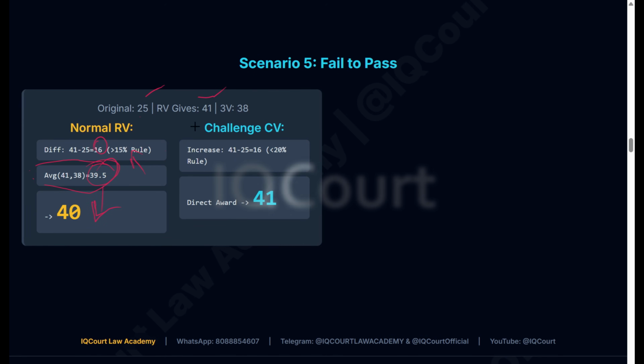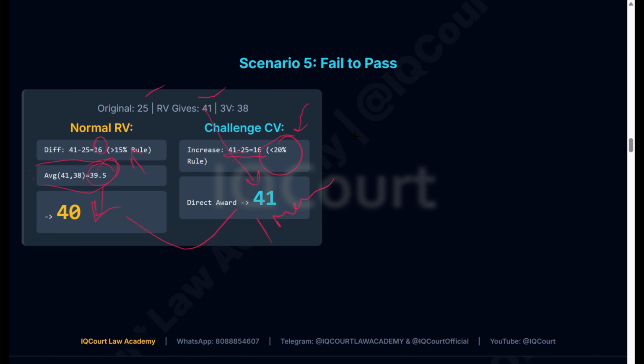In the challenge evaluation, the difference of 16 marks comes under the below 20% rule. So they will directly give you the full marks, that is 41. You can see there's an increase of 1 mark in challenge valuation. Okay, this is the difference between challenge valuation and the normal revaluation.